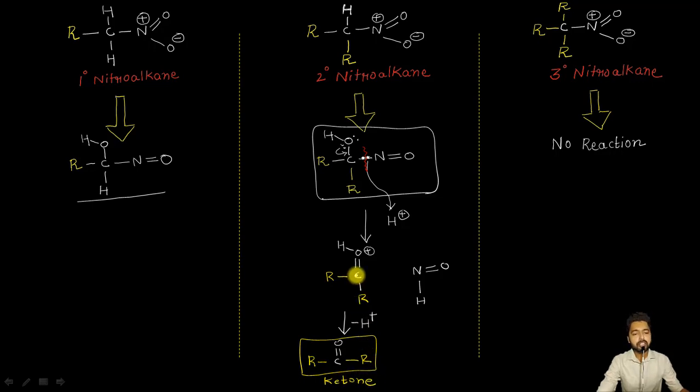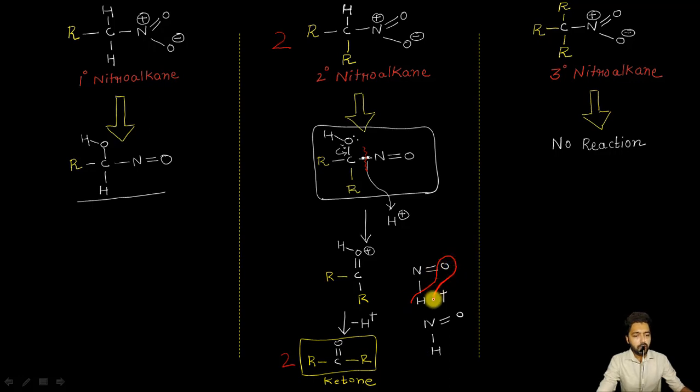After that, if we say we are starting from two molecules of nitroalkane, let me write here 2. Obviously, we will get two molecules of ketone and two molecules of this N double bond oxygen and hydrogen here, such that a reaction will take place between this NOH and this NOH in a way that it will result in the removal of a molecule of water like this.